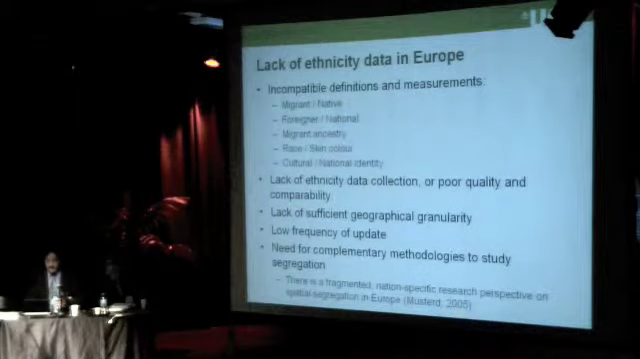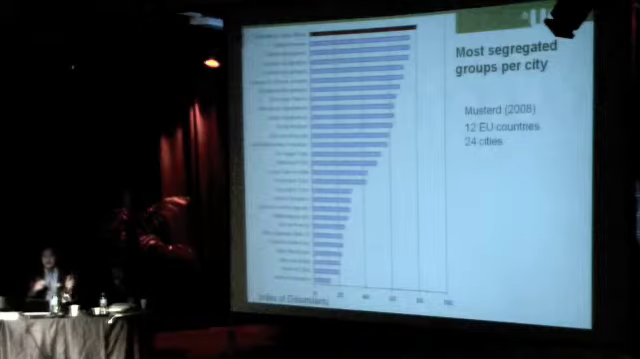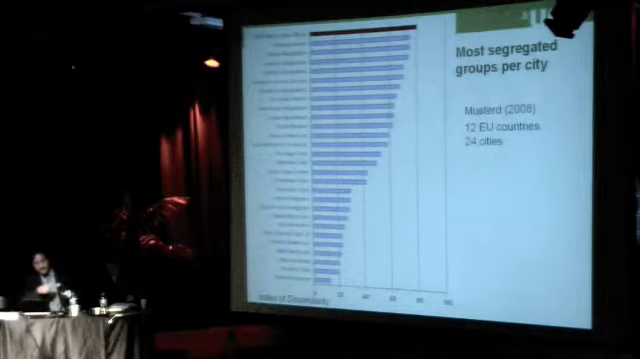The frequency of update is also very low, every 10 years usually. And there's a need for complementary methodologies to study segregation beyond these official statistics. So for example, Sacco Munster has tried to compare levels of segregation of different groups in different cities. But we have the problem of here, are these groups really comparable?